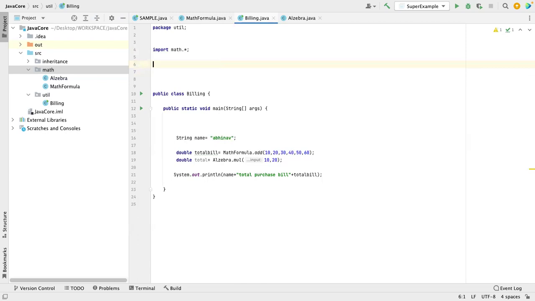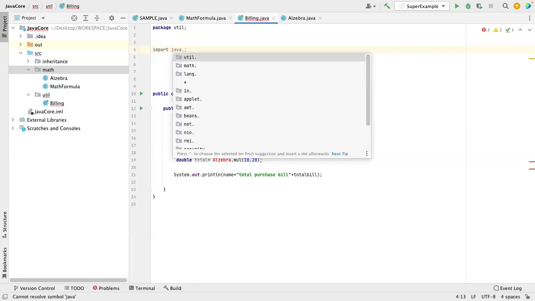Now, if someone asks you in Java how many packages there are: this package Math I have created, inheritance I have created. There are predefined packages also. So Java has predefined packages. See the util package, we'll read all these packages. When I teach you collections, basically I will teach you whatever is in the util package.